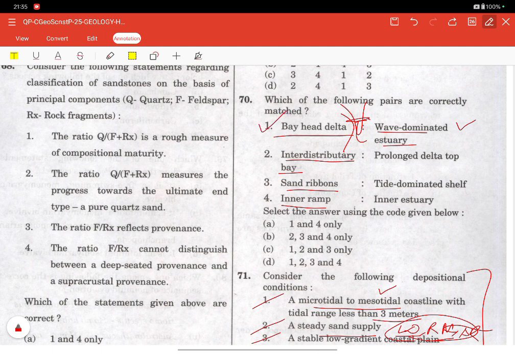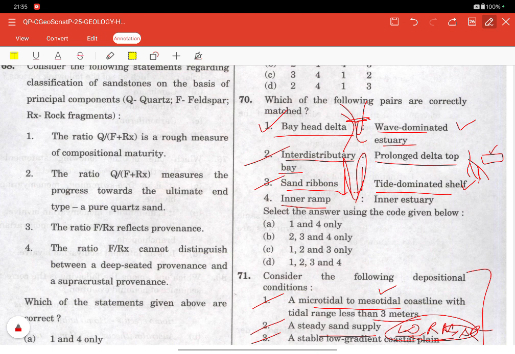Now coming to the second, interdistributary bay. Interdistributary bay forms on the prograding delta top. It forms between the distributary channels, and it requires a stable delta plain and long-lived distributary system. It is a time-dependent feature. Now coming to the next, that is sand ribbon. Sand ribbon is a tide-dominated shelf feature. Sand ribbons are elongated sand bodies, oriented parallel to the tidal currents, and they are diagnostic of strong bidirectional flow. So it's a classic tidal shelf indicator.